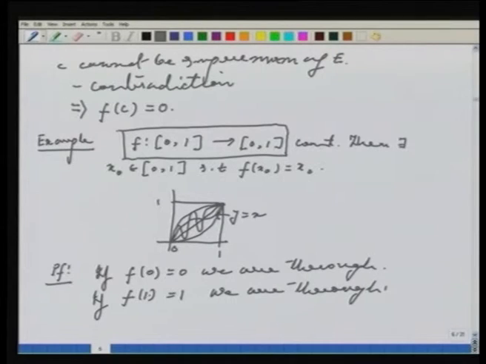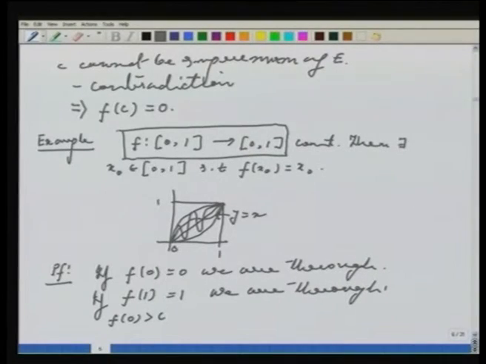Okay. Now the third case is when this is not true. What does it mean to say that this is not true? Notice that these two are not true implies that f of 0, since it has to be in the closed interval [0, 1], but it is not 0, that means it has to be strictly bigger than 0.